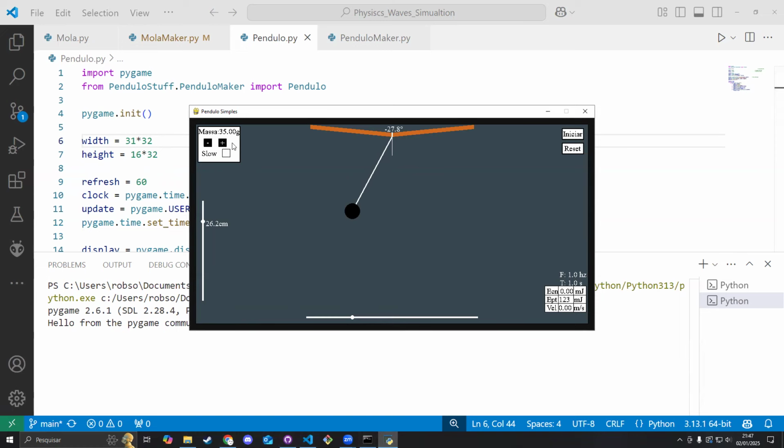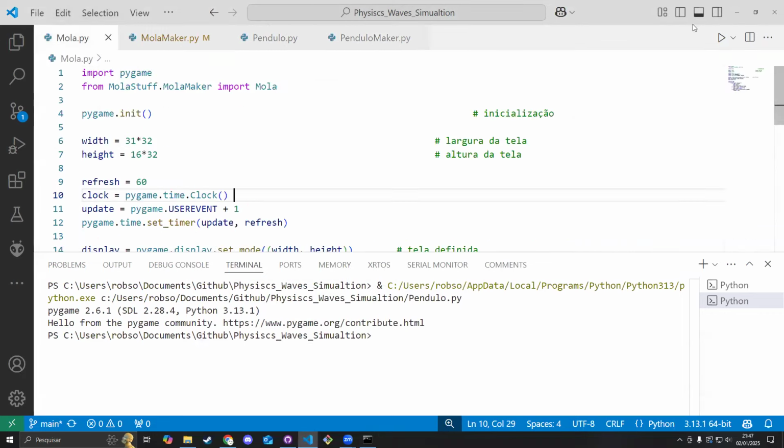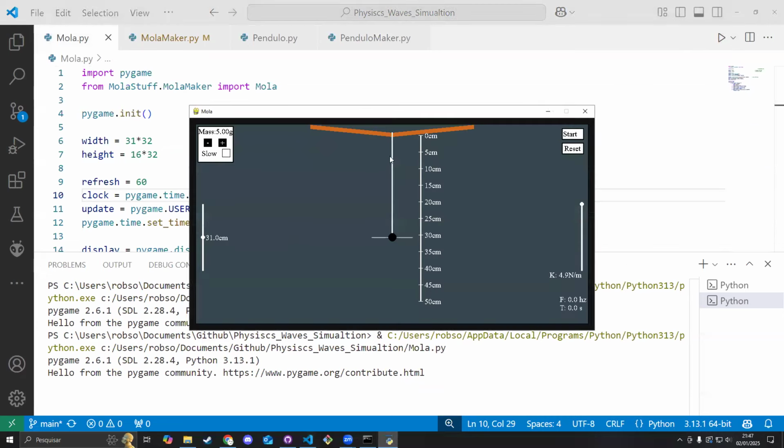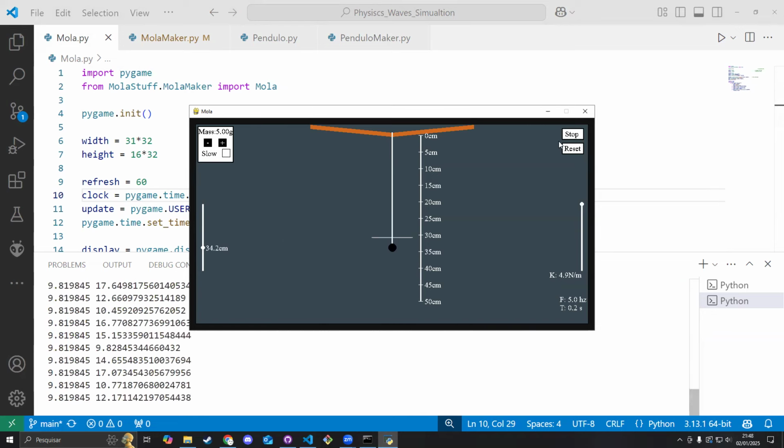But yeah, if you know about physics, the mass is not going to change the frequency here, but it is going to change how the energy plays here. And I can also make the animation go in slow motion. If I click that, it goes way slower, but it's also showing everything here. So yeah, this is one of the examples, and that's for a pendulum. I also have this one for a spring example. This is just a line here, but it's actually meant to be a spring. So what I can do is if I extend the spring, it is going to be holding some tension there. And when I start the simulation, it's going to be bouncing up and down. And that's just simulating how a spring is going to be working in this example here.